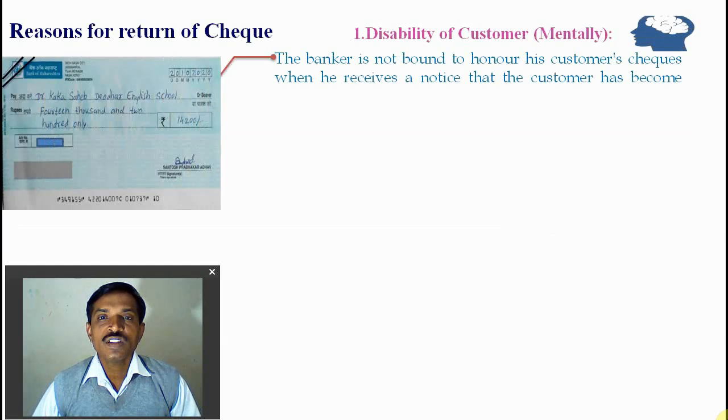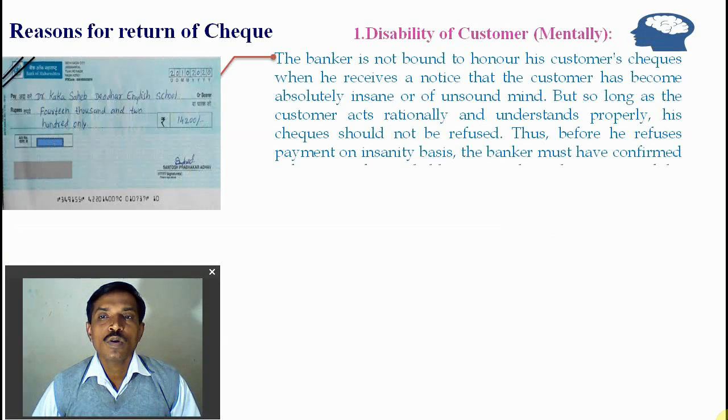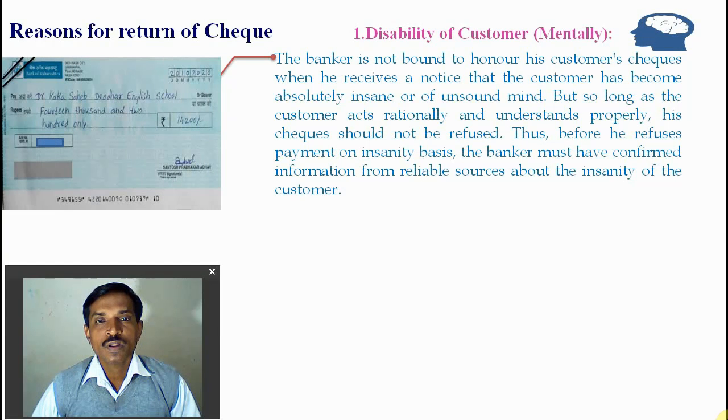First, the disability of the customer, or mental disability of the customer. The banker is bound to honor the customer's check unless they receive notice that the customer has become absolutely insane or of unsound mind. So long as the customer acts rationally and understands properly, his check should not be refused.